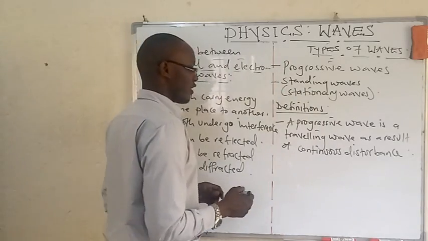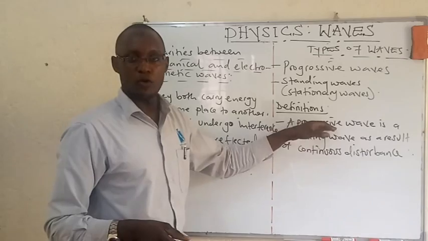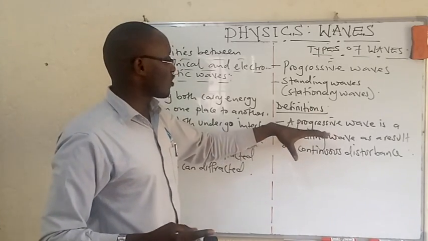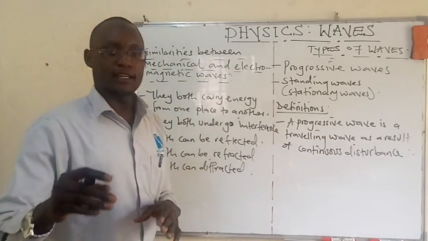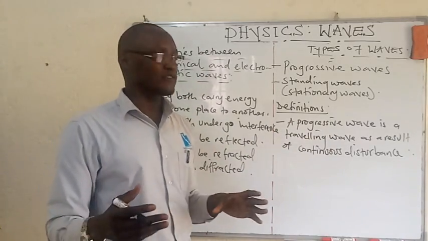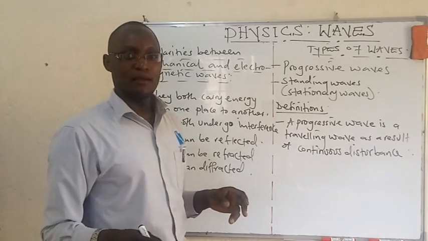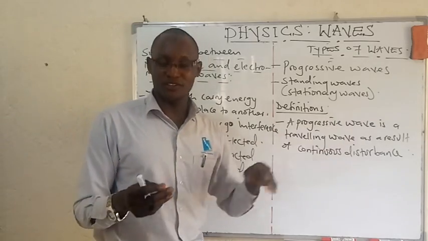So that is a progressive wave. We shall give examples because we are going to talk about this in general. These are just definitions. What you normally find on the internet and in other books is two types of waves, but those are not just types of waves, they are types of progressive waves.